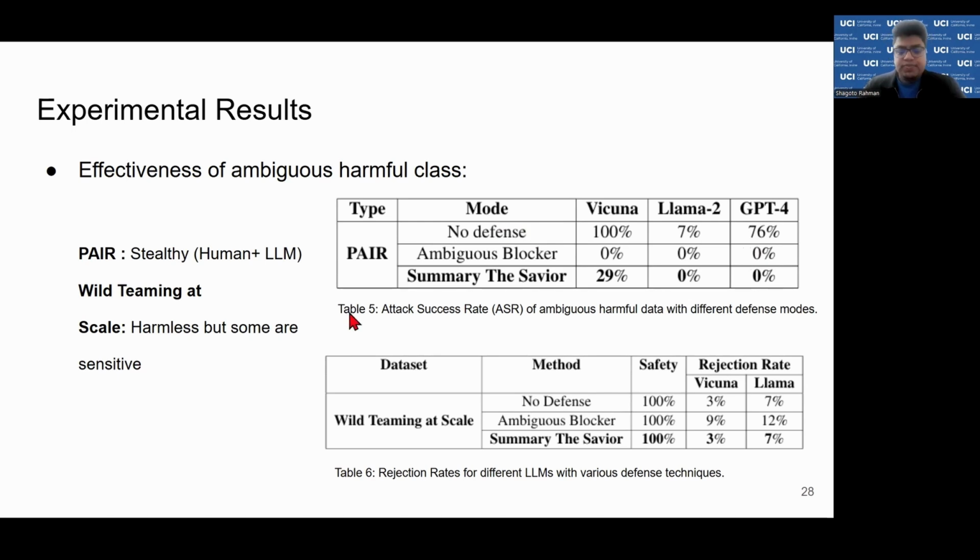But things will change when we look at this data, which is the WildTeaming at scale dataset, which is benign data but sensitive. As a result, if you apply no defense, then the refusal rate of Vicuna and Llama would be 3% and 7%. But if you block all the ambiguous data, the refusal rate increases, for example to 9% and 12%. But with our Summary the Savior model, the rejection rate maintains at 3% and 7%. So this means that we don't increase the refusal rate. At the same time, we have the lowest attack success rate in terms of different attacks. As a result, we balance both the jailbreak attack success rate as well as the refusal rate.